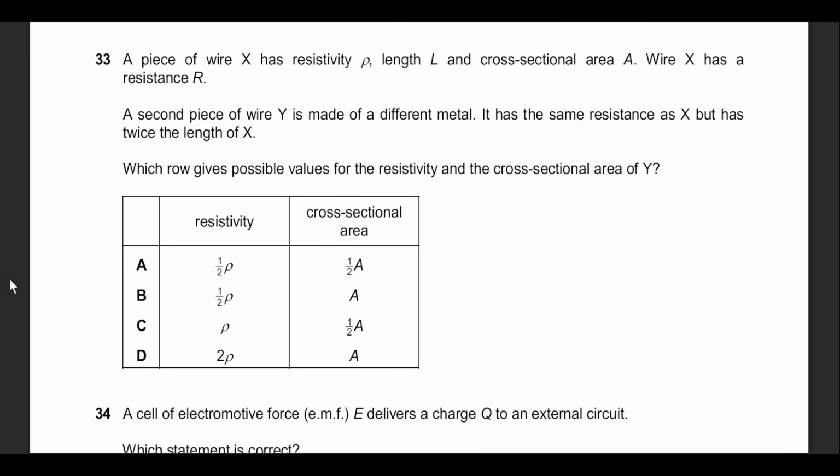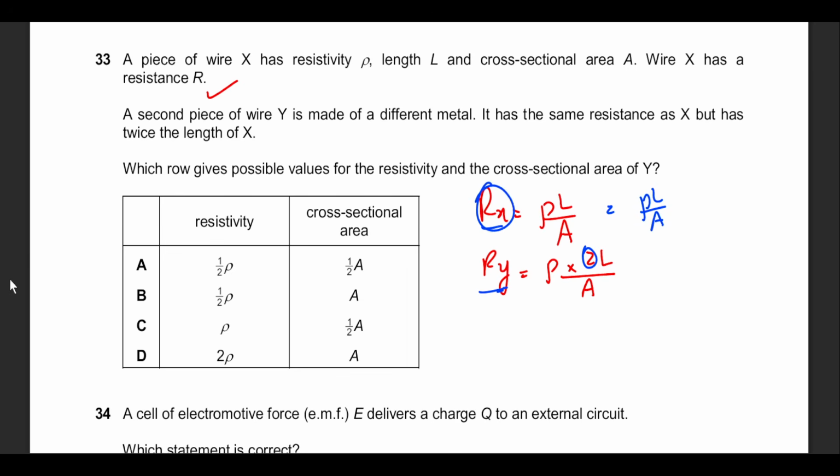Question 33 is another easy question, just in terms of variables. He says there is a wire X with resistance R, it's rho length over area. Okay, fine. A second piece of wire, Y, is made of a different material, so rho will be different, but has the same resistance as X, and twice the length. So 2 times L divided by cross-sectional area. He says, how can we make sure that the resistance of both components stays the same? We want to get rid of this 2 so that we can get rho L over A again, because that is equal to R, right?